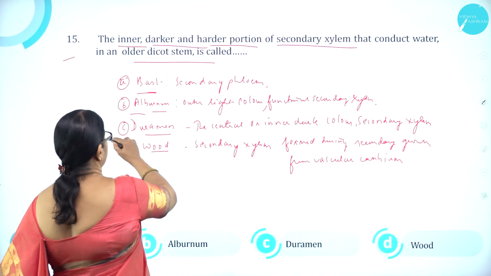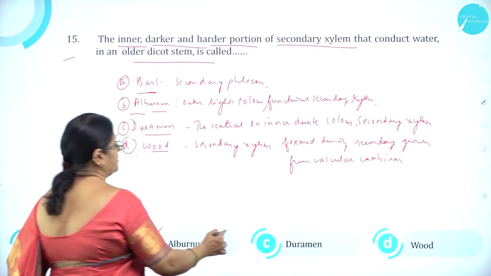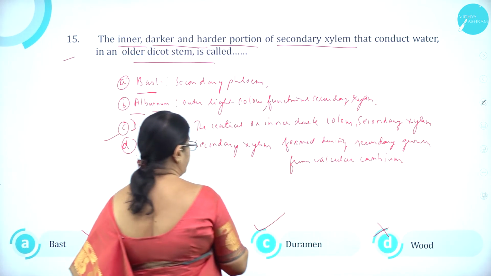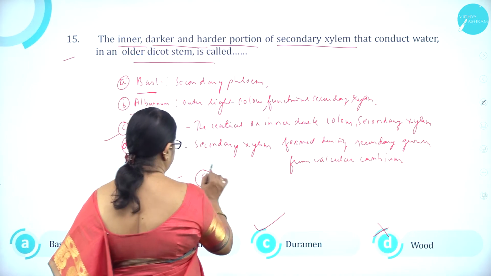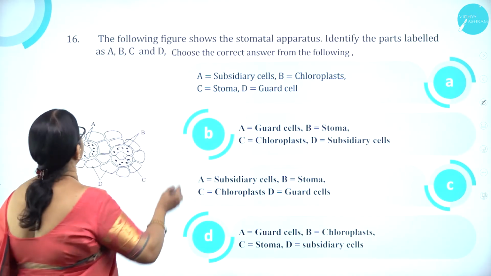So the answer is what? Duramen. Option A, bast, is wrong. Option B, alburnum, is wrong. Option C, duramen, is correct. And option D, wood, is wrong. So option C is correct. Moving on to question number 16.